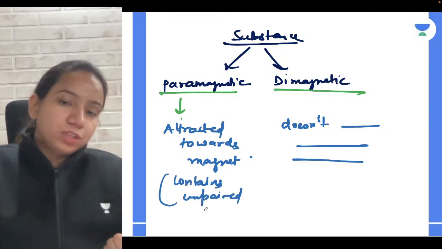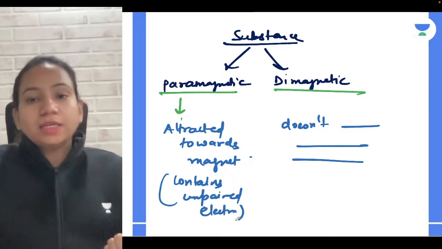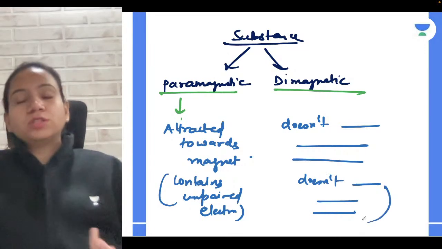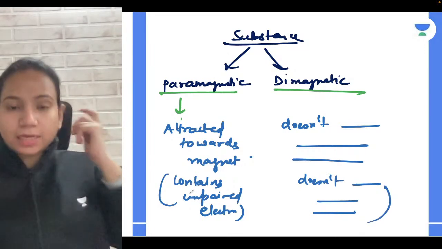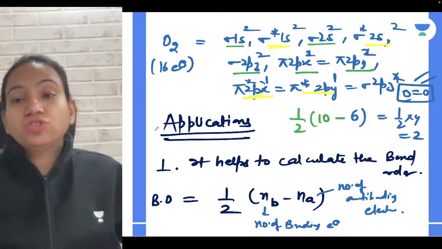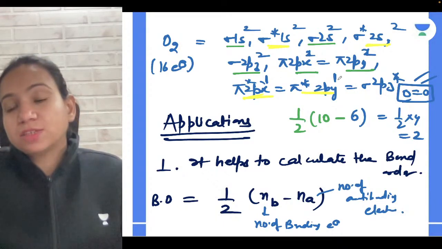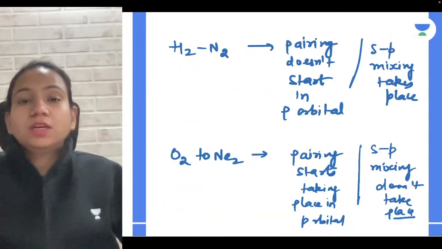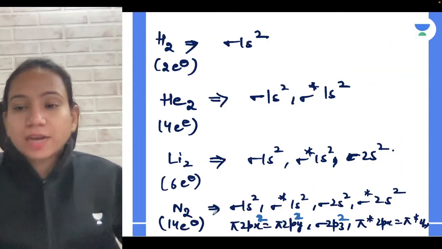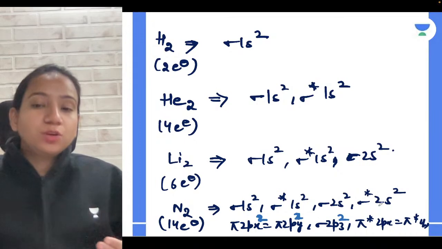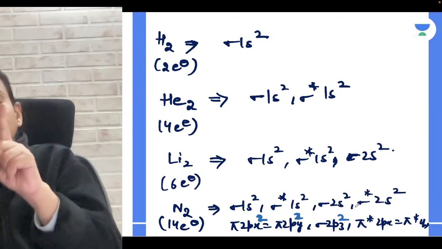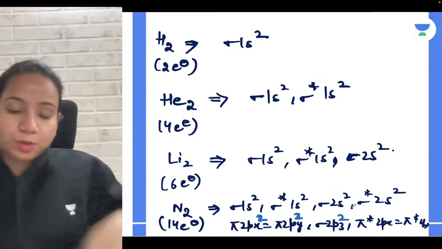So you can check the configuration, and if it doesn't contain unpaired electrons and all are paired, then it will be diamagnetic. For example, oxygen is paramagnetic, guys, it gets attracted towards a magnet, you can see that there is an unpaired electron. And nitrogen is diamagnetic because it doesn't have any unpaired electron. Unpaired electron means when only one electron is there, it's unpaired. When two are there, it's paired.